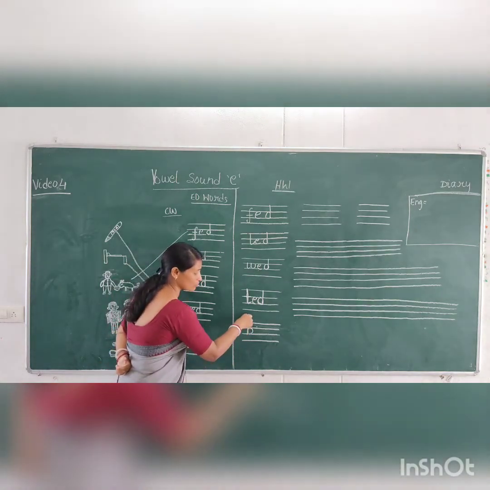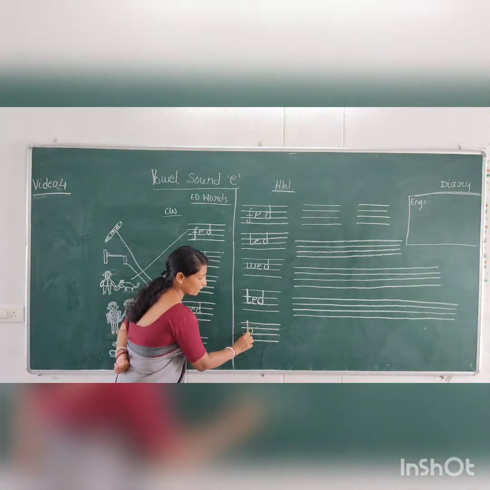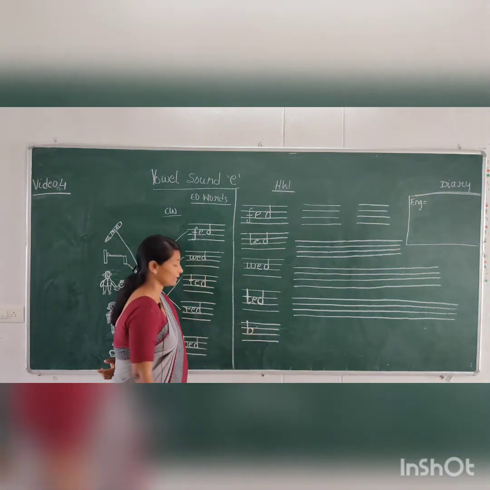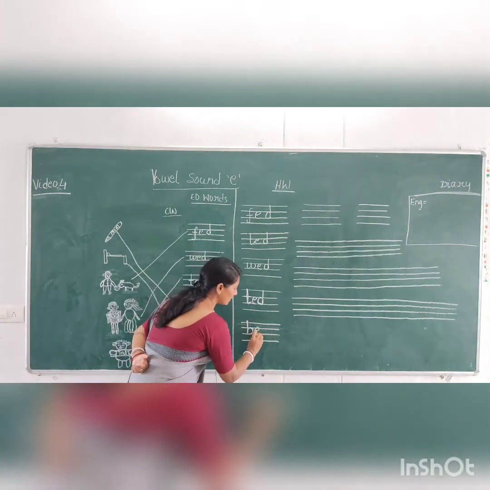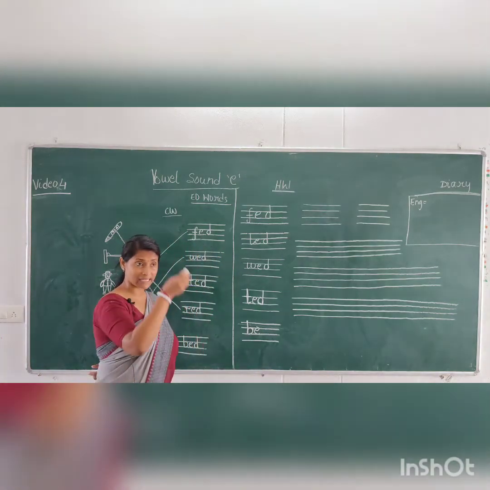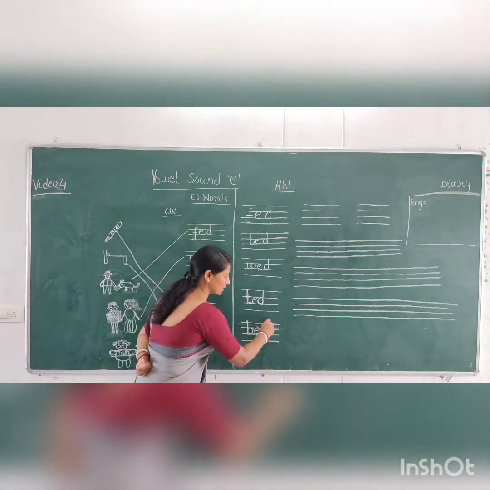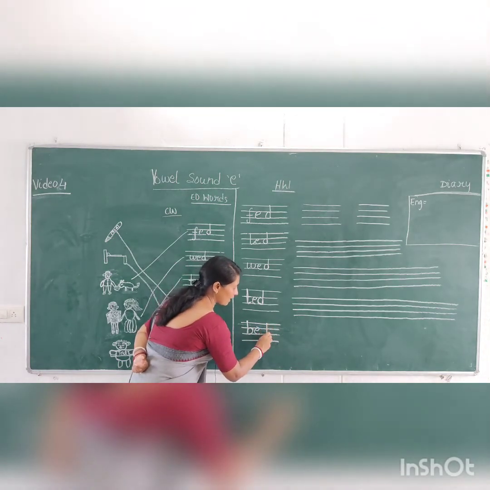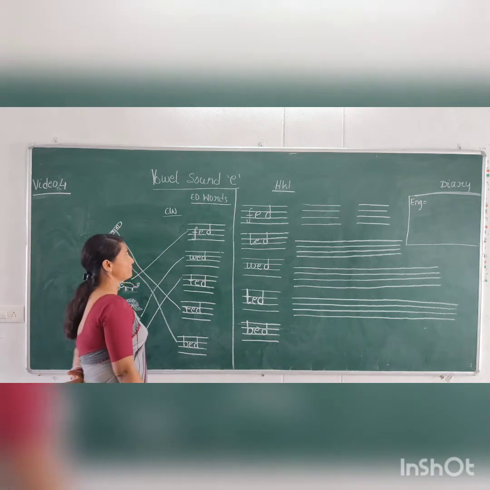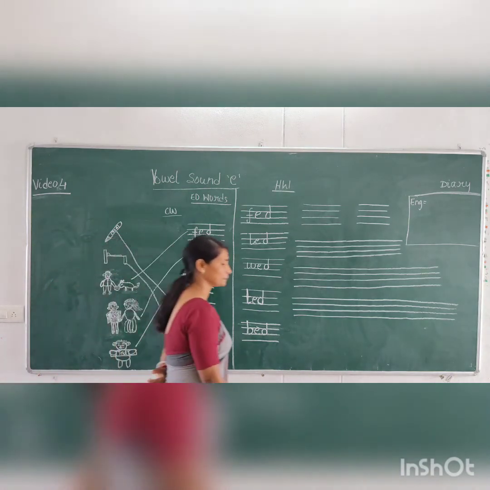You come down straight. B and then you lift it like this. B. E. D you have to write the same way like B, but it is the opposite direction. Straight line and then you have half circle. D. Bed. Alright.